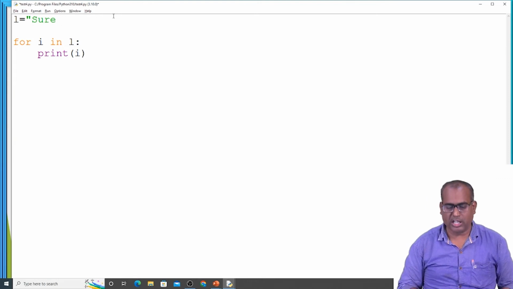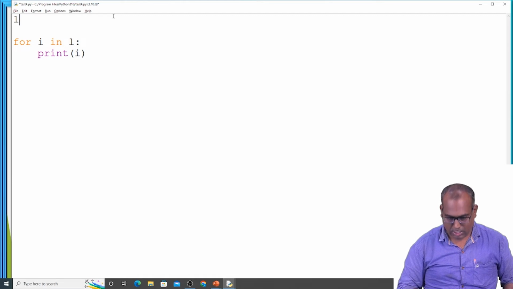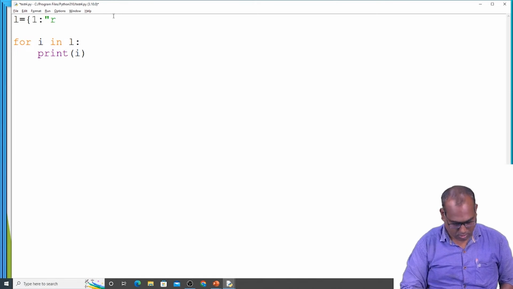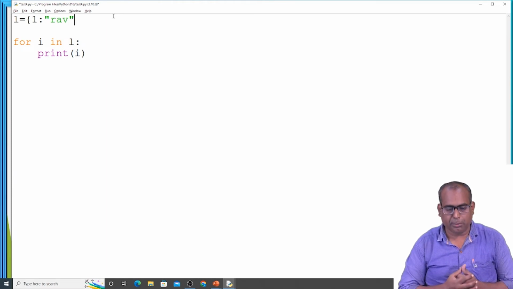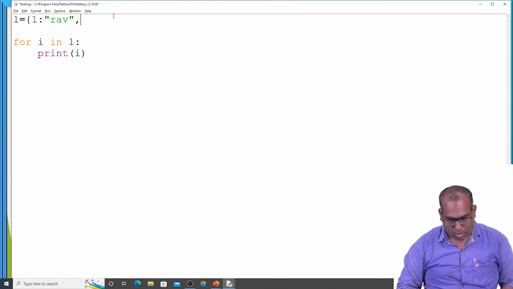Let's see the dictionary, how to access the dictionary. Dictionary is declared the same as the set, but it has key and value. Key and value are separated by a colon.